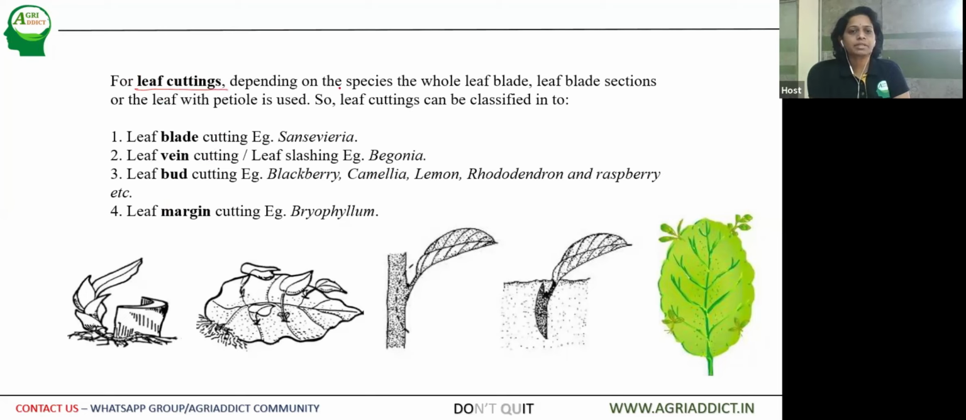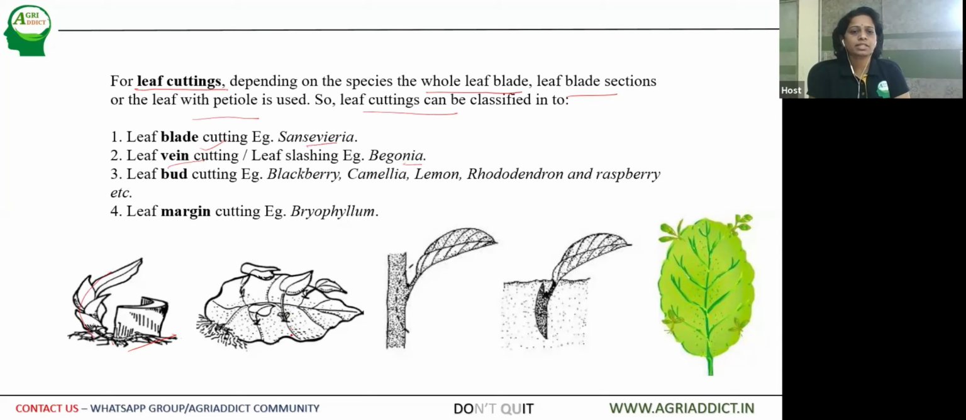So this depends on the species, on whether it is a whole leaf blade, leaf blade sections, or the leaf with the petiole that is used. So leaf cuttings can be classified into blade cuttings. Example, sansevieria. Here you can see the leaf blade can be cut and then planted in the soil to form a new plant. Then vein cuttings, example is begonia.